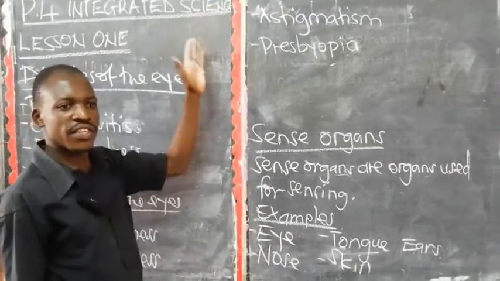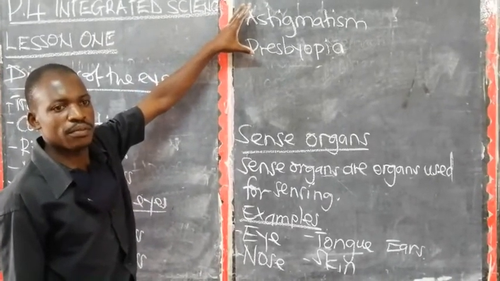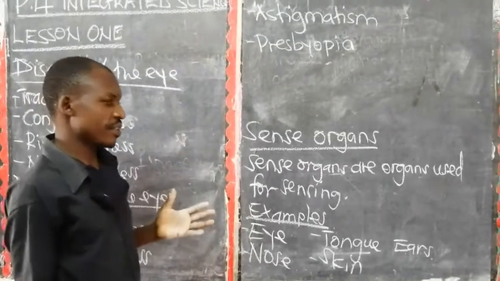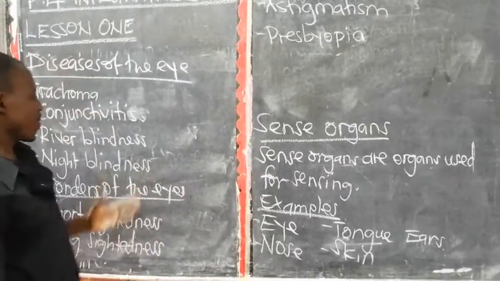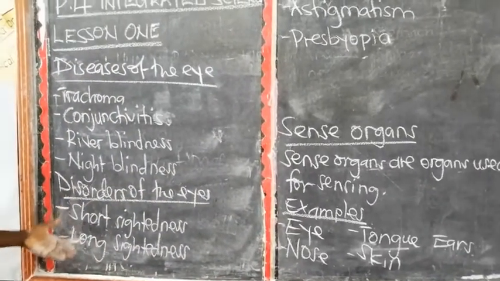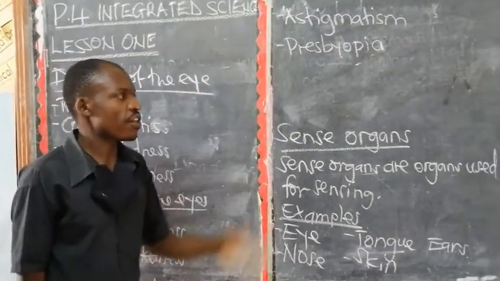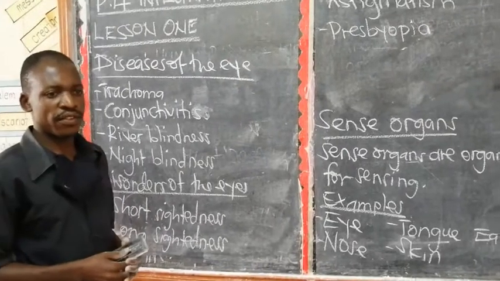The judges, most of them have these conditions, because of age, the eyes cannot see properly. Are you together? So these are what we call disorders of the eye. We have short-sightedness, long-sightedness, astigmatism, and presbyopia. So those are the four eye disorders.